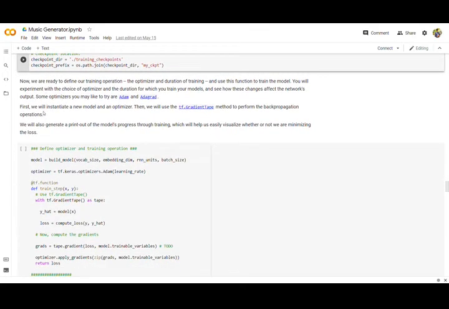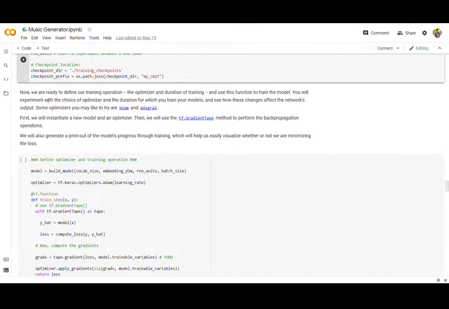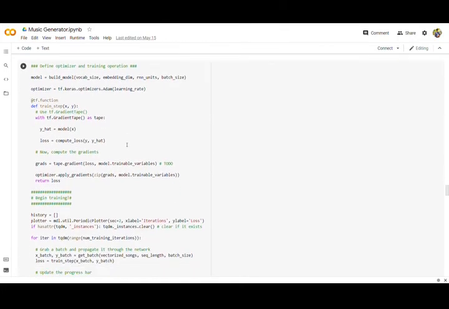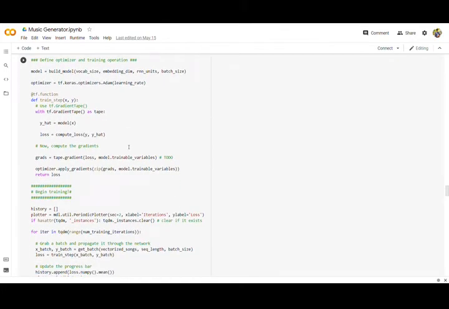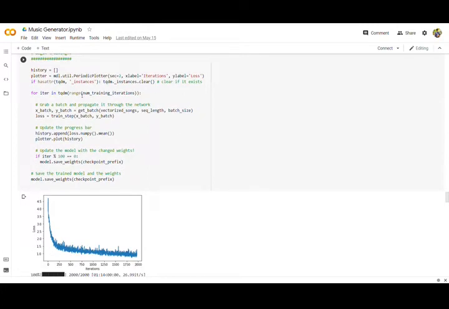I will join with our locations. And now we are ready to define our training operations. Now here will be how these changes affect the network. Some optimizers you may like to try are Adam and Adagrad. Well, Adam is the best optimization function according to the latest trends. Now we'll define optimization and training operations, call all the functions, create new functions.